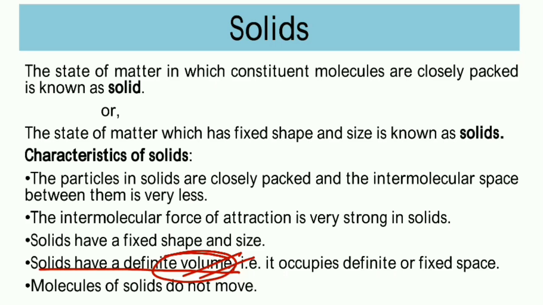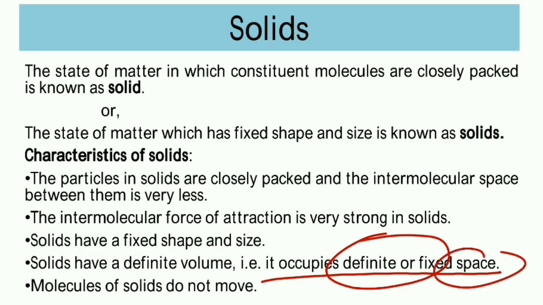It means the volume of the refrigerator is greater than the volume of the television because the refrigerator occupies more space than that of the television. So we have understood what volume is. Solids also have a fixed volume, it is not going to change. So it occupies a definite, or fixed, space.